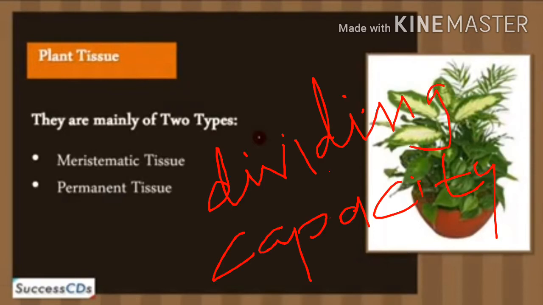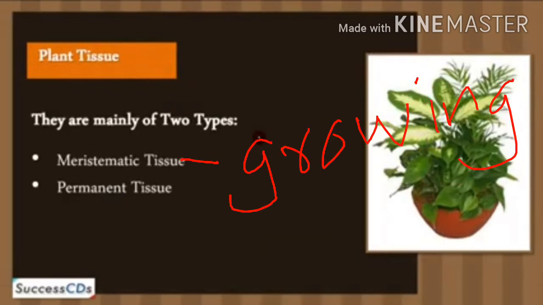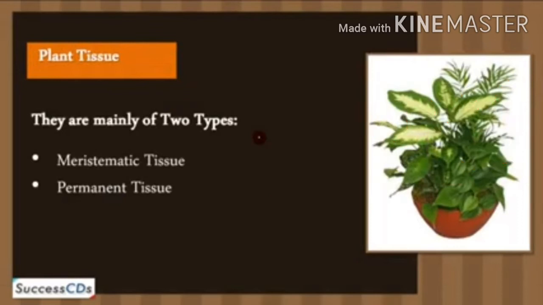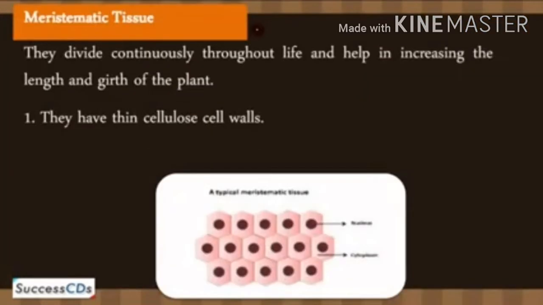Based on the dividing capacity of the tissue, various plant tissues can be classified as growing or meristematic tissue and permanent tissue. Which are the two types of plant tissues? Meristematic tissue or growing tissue, and permanent tissue. So plant tissues are classified into two: meristematic tissue and permanent tissue, right?